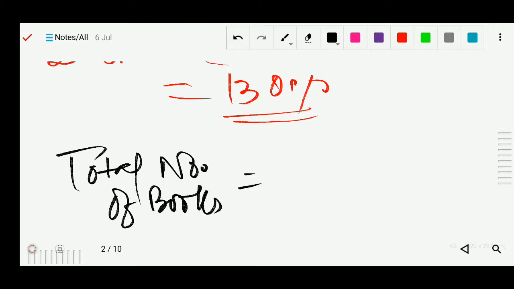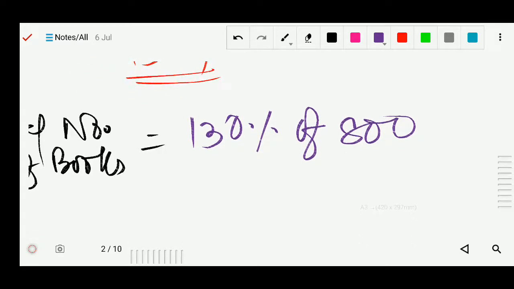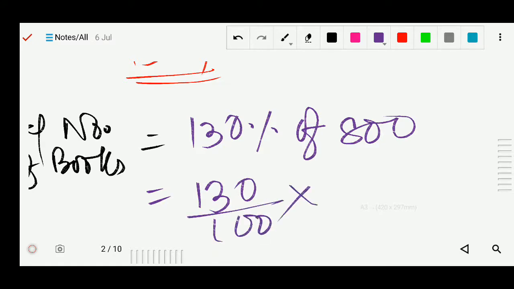So total number of books will be 130% of earlier how many books were there? There was 800, because that was increased from 800, means 800 का 130% increase हुआ, ठीक है. So now we will find out. 130 by 100 into 800.